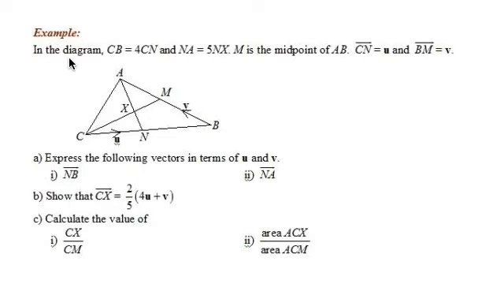Let's see this in the diagram. SA equals 4 SN and NA equals 5 NX. M is the midpoint of AB. SA is u and BM is v. And then we have this triangle.